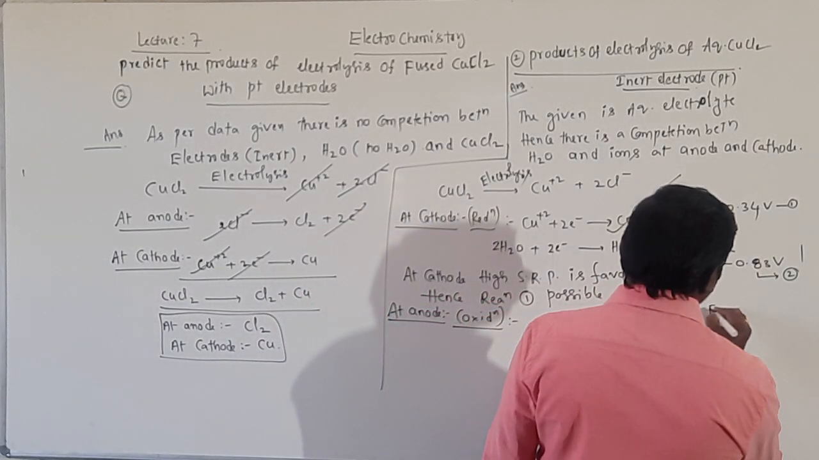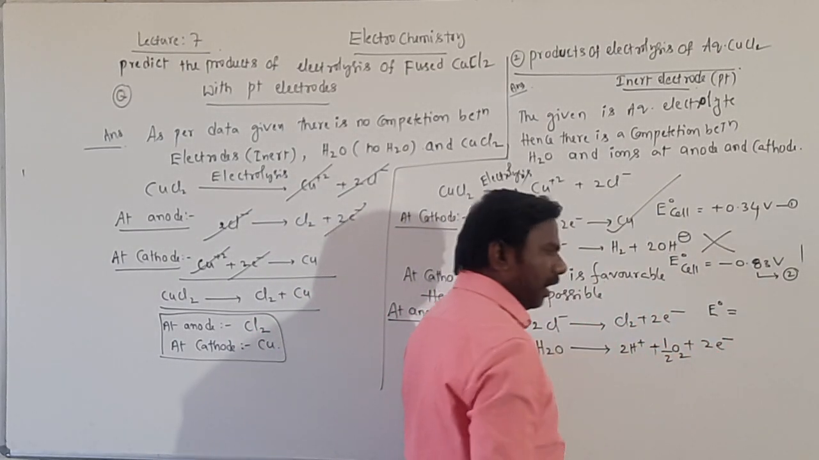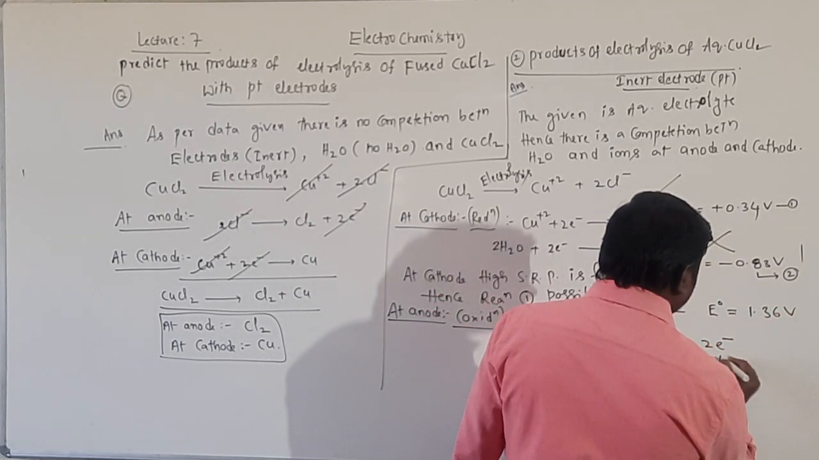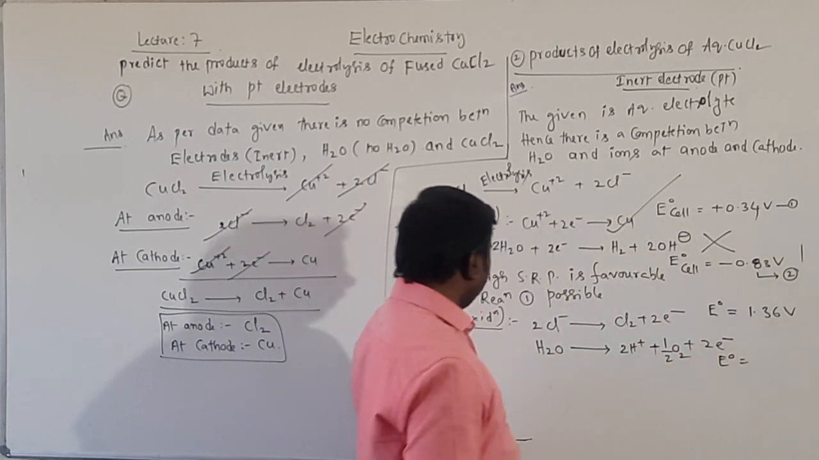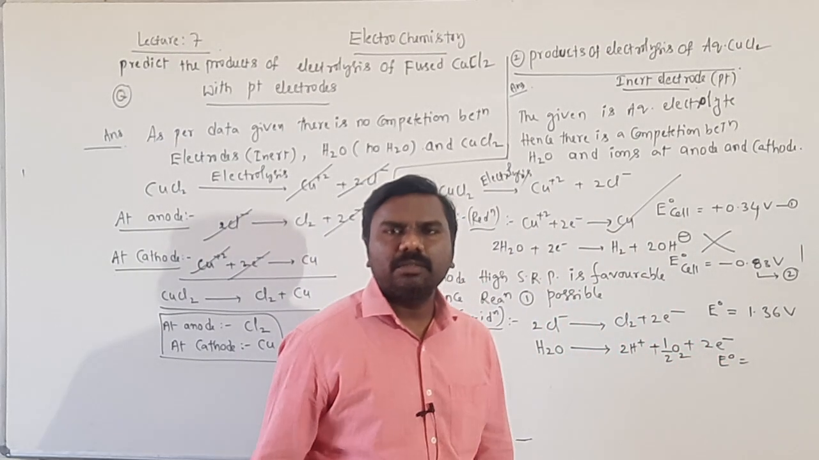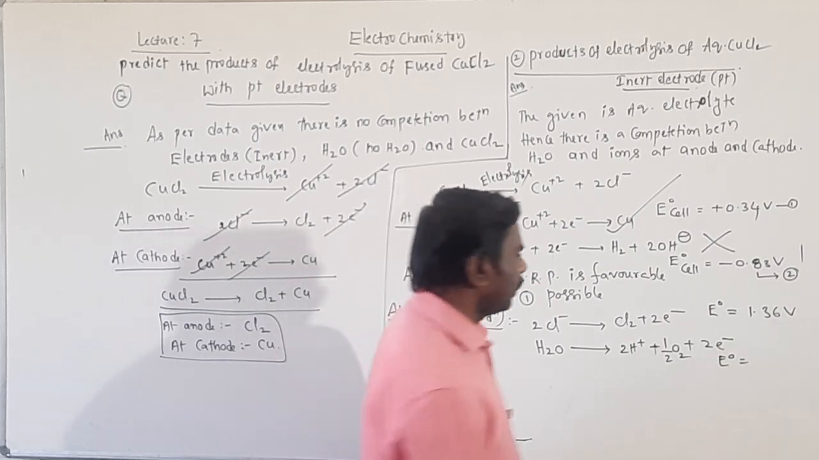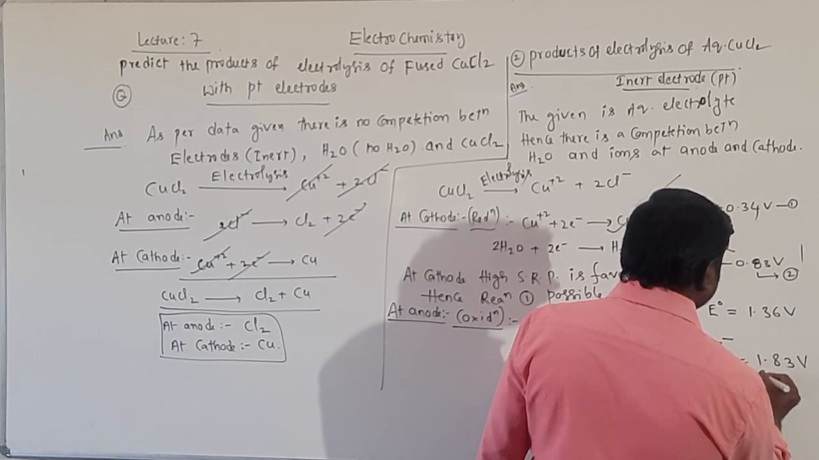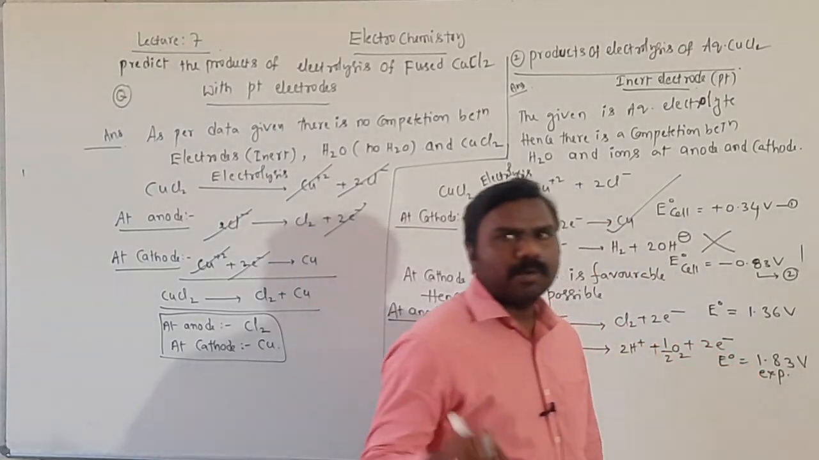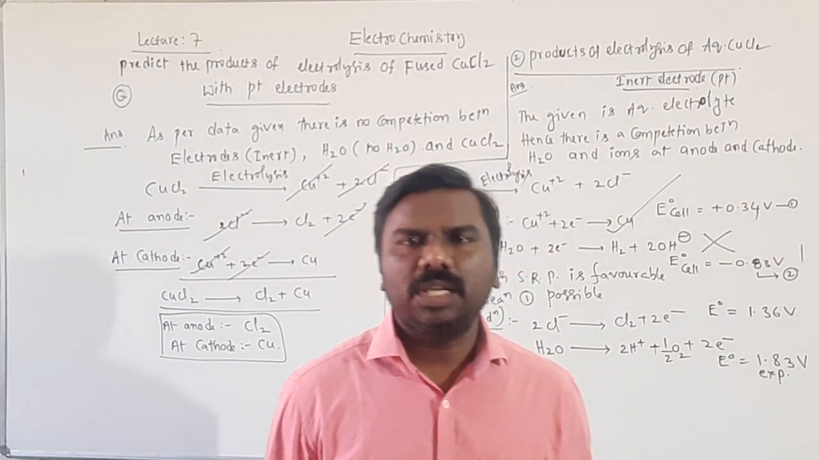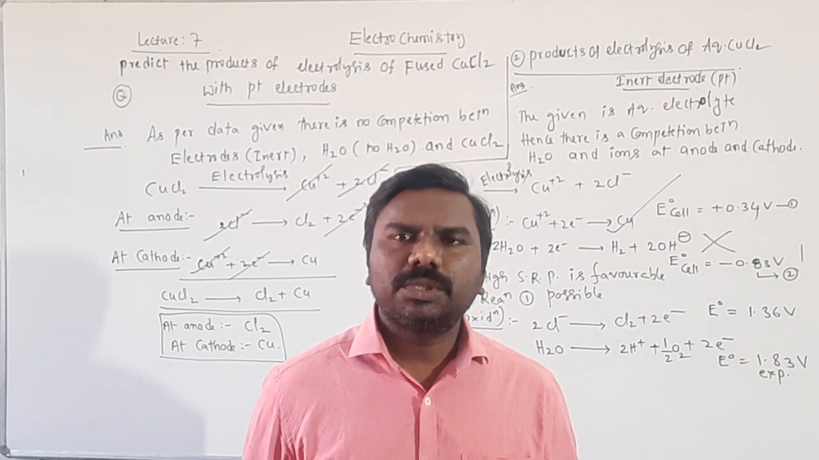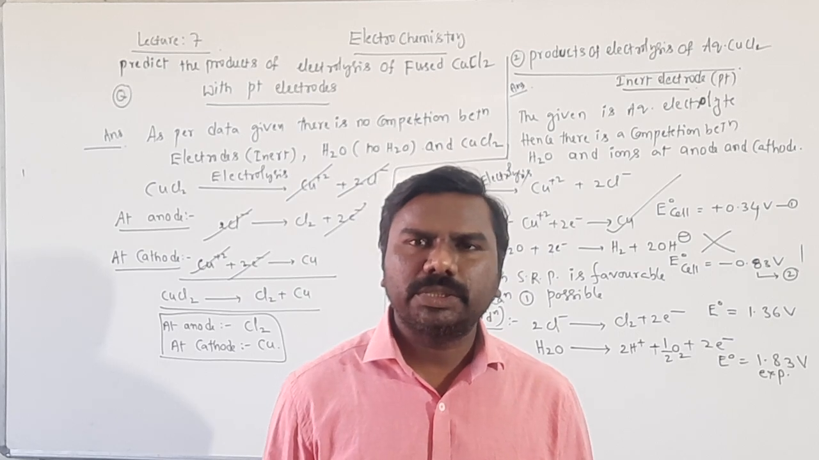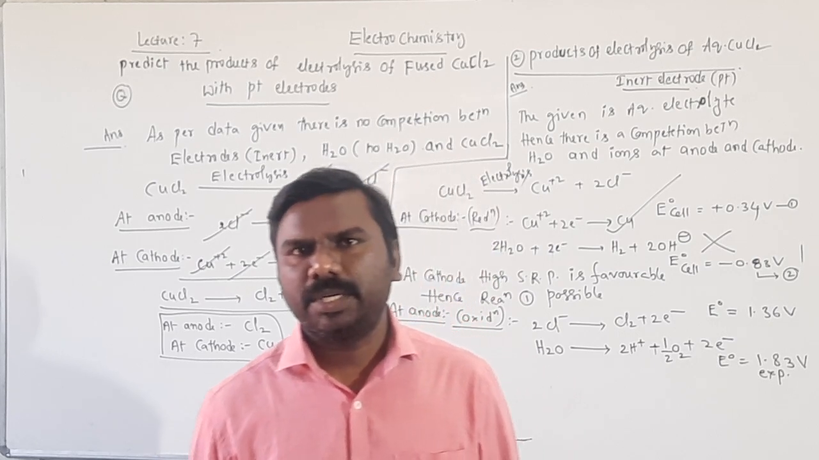The SRP value of chlorine is 1.36 volts. For the SRP value of water oxidation, we need to consider the experimental one, students, that is 1.83 volts. It is an experimental value. The thermodynamic value is 1.23, we should not consider it, we should consider 1.83. That difference is called overpotential. In the last session we have completed this.